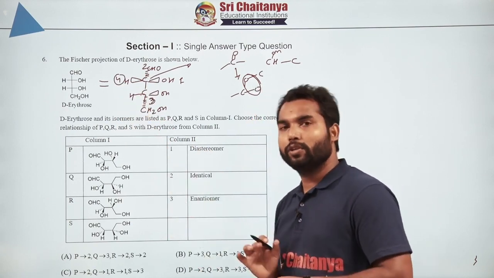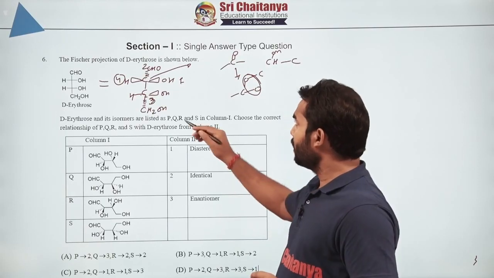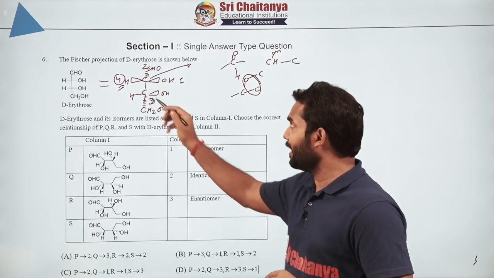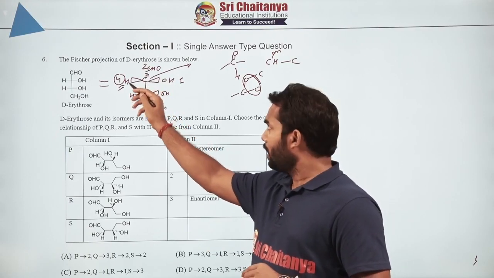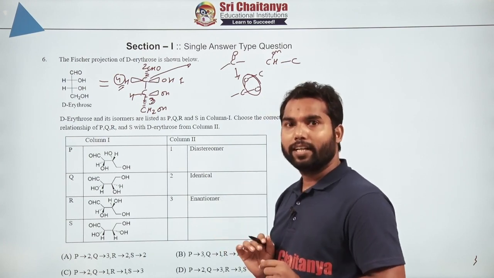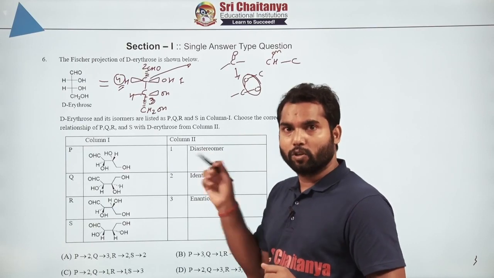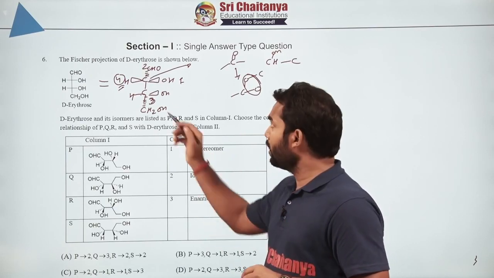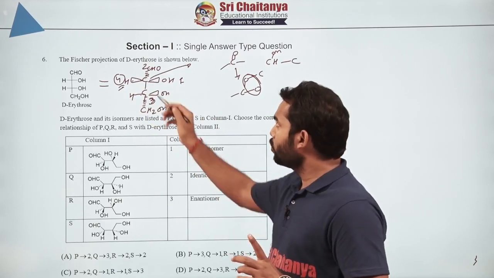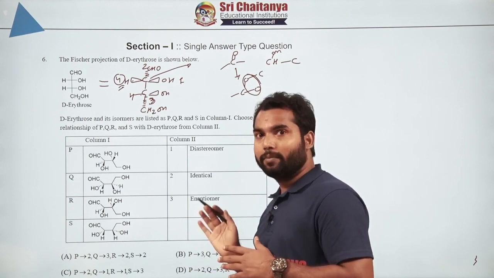Now what is the rule, how we used to look at the RS configuration? The priority, 4th priority group, we have to look at the molecule from the opposite side of this 4th priority. It is outside of the plane, we are supposed to go inside the plane, and then look at the RS configuration. So whatever the order of 1, 2, 3 will be there, suppose if it is clockwise, from where we have to see, exactly opposite of the 4th priority. So it is above the plane, so we have to look from inside the plane.